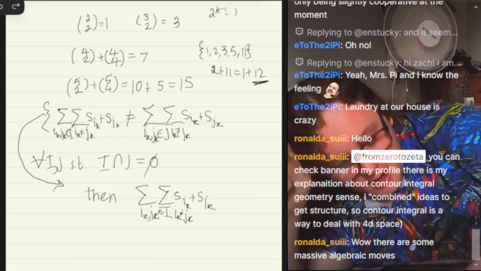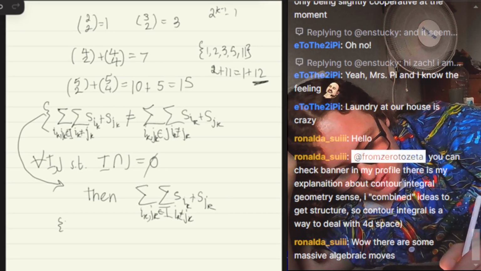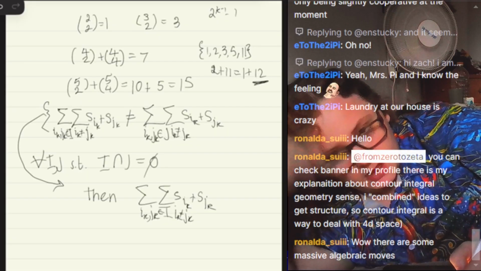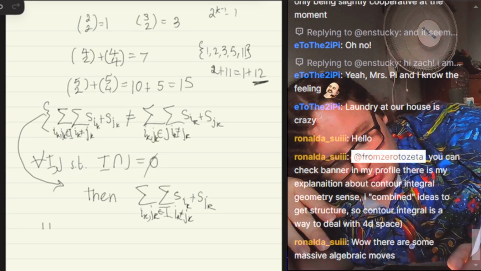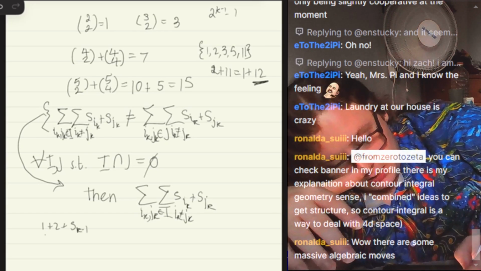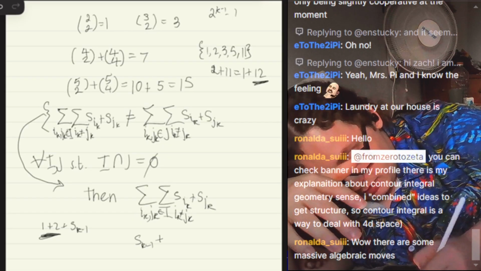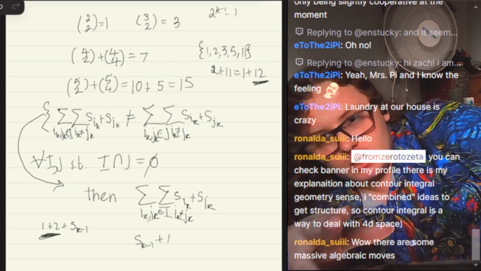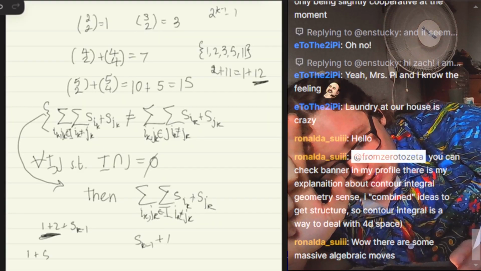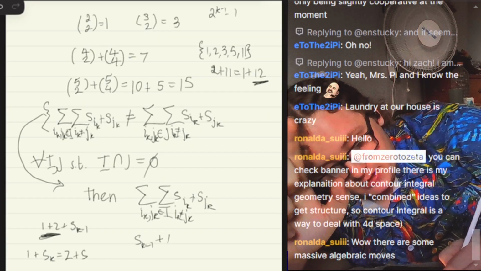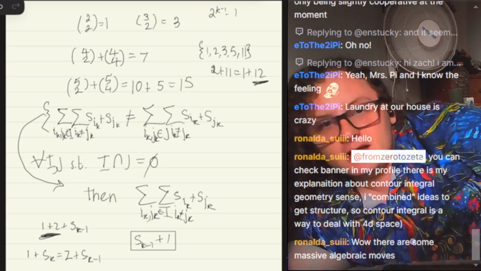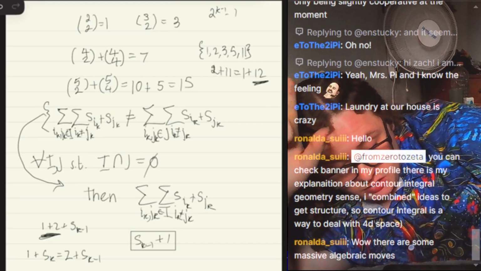Okay, I may have figured it out. Since we included 1 and 2 in this set, then the first restriction of the next S_k will be 1 plus 2 plus S_(k-1). And because of this, S_(k-1) plus 1 never gets a representation. Never in this construction. Because if it did, 1 plus S_k equals 2 plus S_(k-1), and we can't have that. And since S is an infinite set, there are an infinite number of these. So 1 and 2 cannot both be in the set.